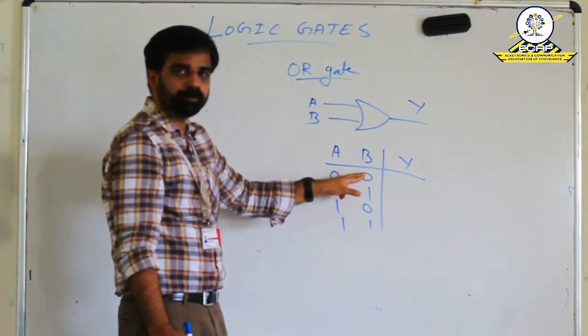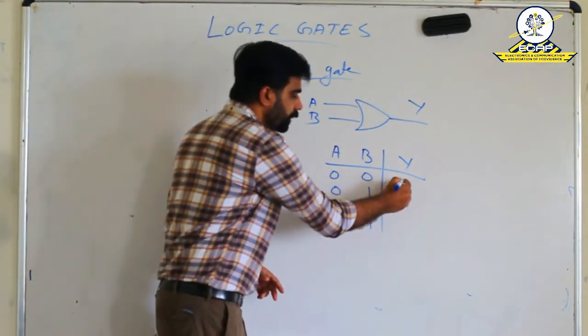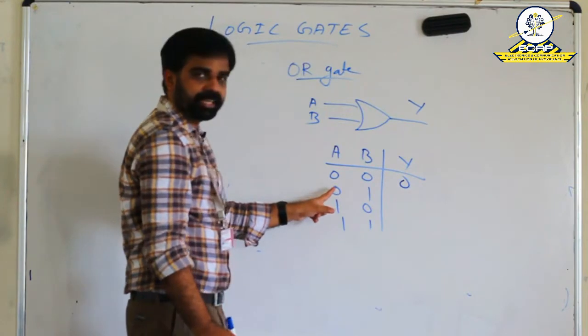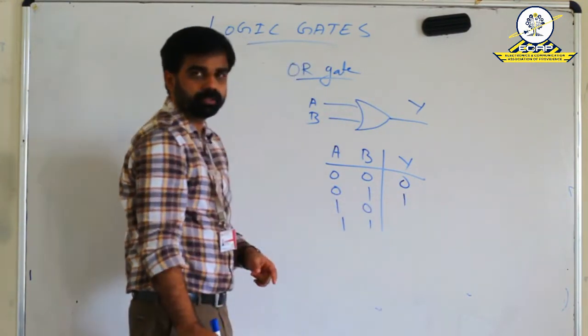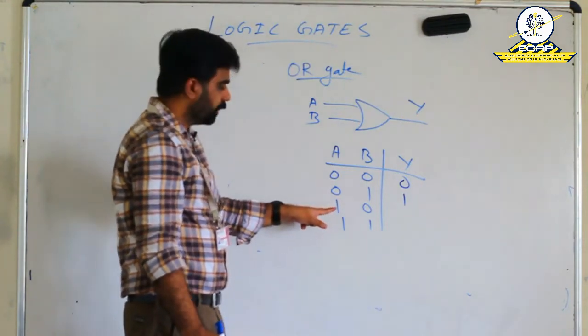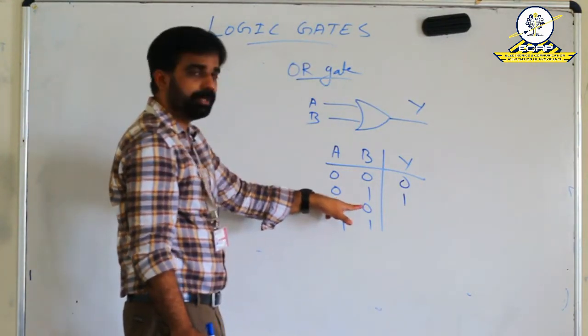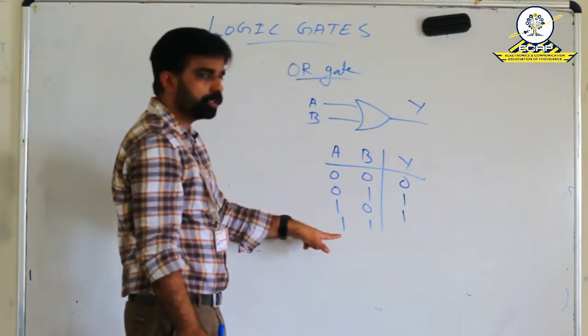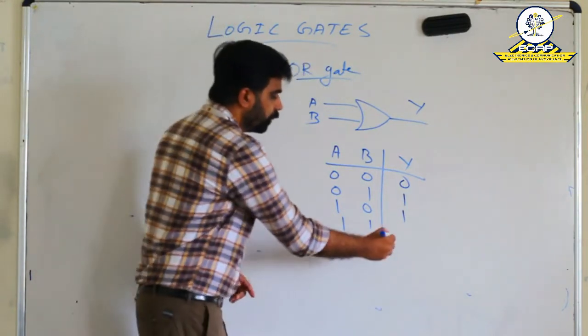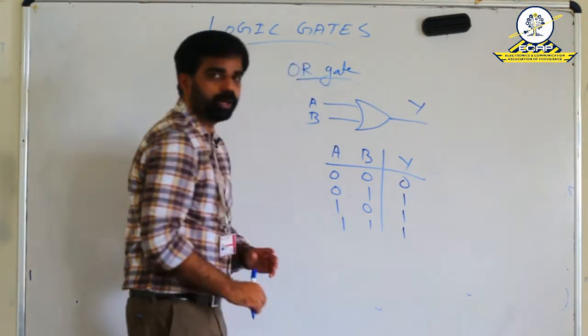That is, when both inputs are 0, the output is 0. In the second case, one input is high, then also the output is 1. Third case, A is 1 and B is 0, then also the output is 1. In the final case, both inputs are high, then also the output is 1.